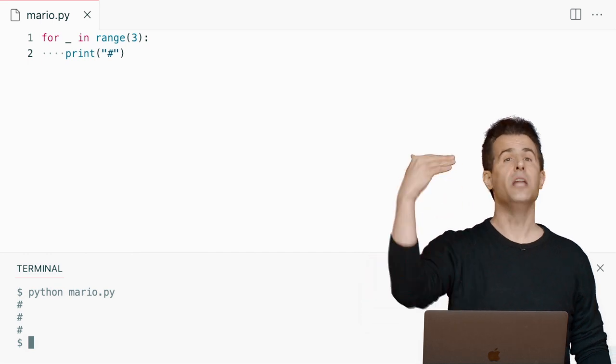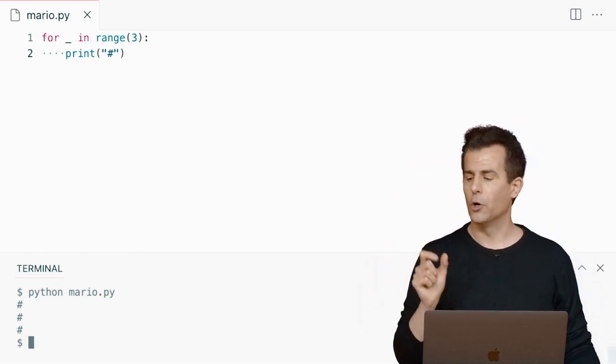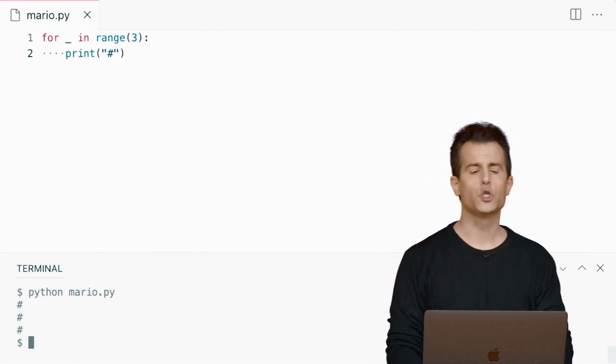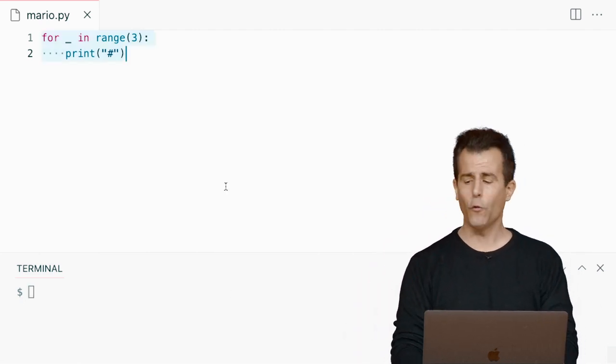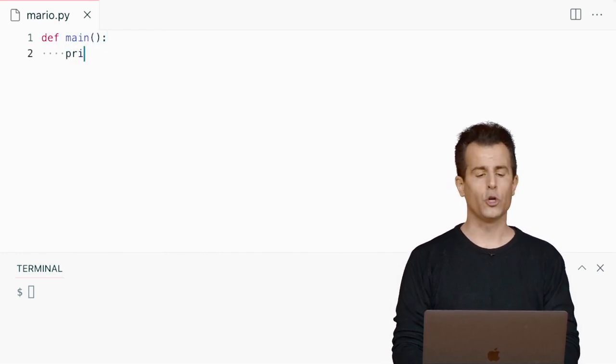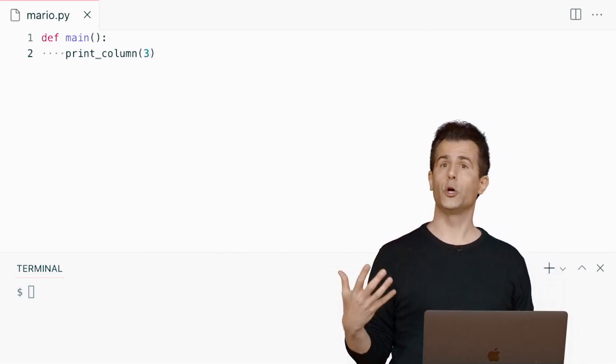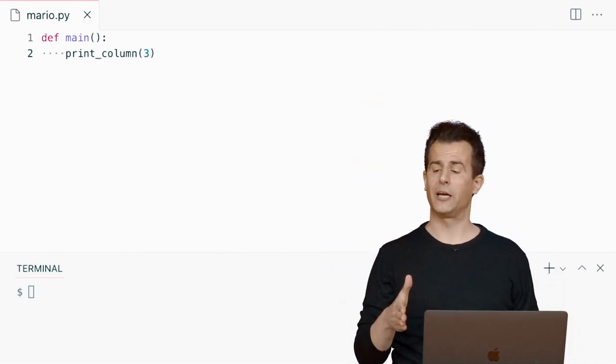I've been able to get a number using something similar by defining my own function like getNumber. Well, let me go ahead and, for instance, assume for the moment that I've had the forethought to, in my function main, use a function called print column. That seems as good a name as any to use a function that prints a column of bricks.